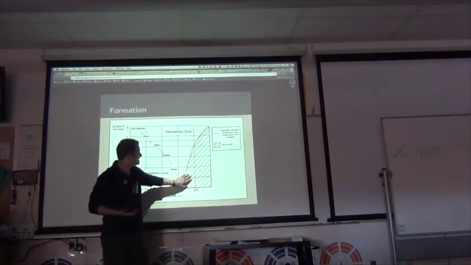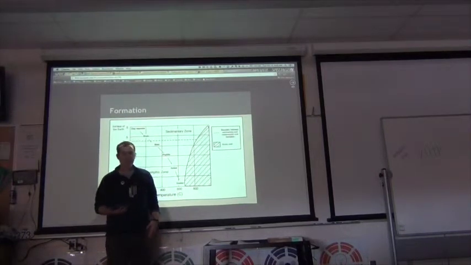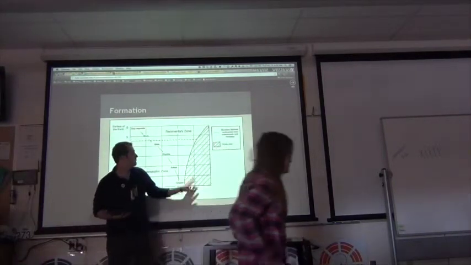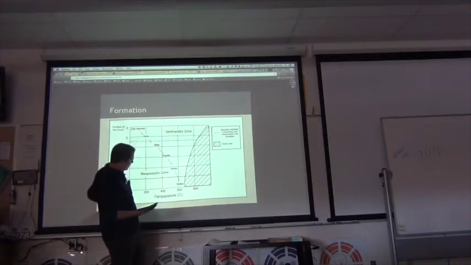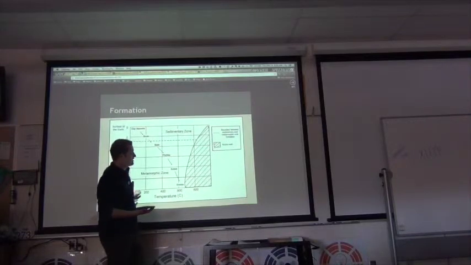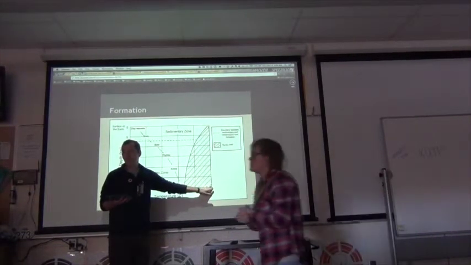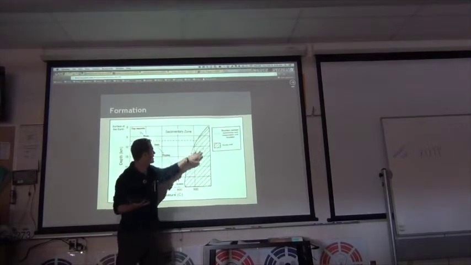So all of this section right here is where the rocks have melted, and they will be magma at that point. If we get more than this depth, which is pressure, and more than this temperature, then we will turn into molten rock. It will become magma. So that's what this whole section here is.